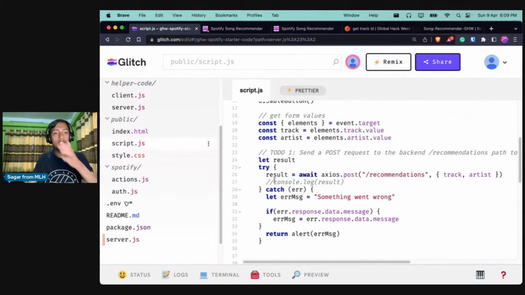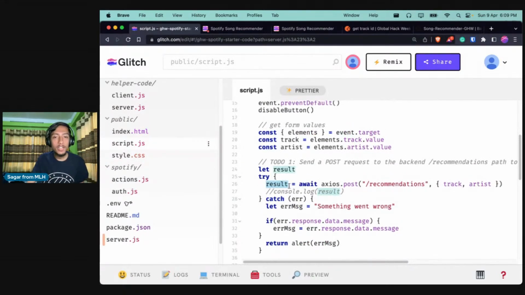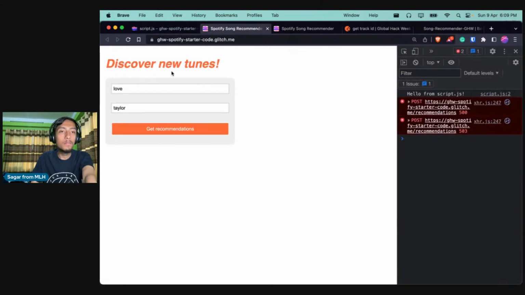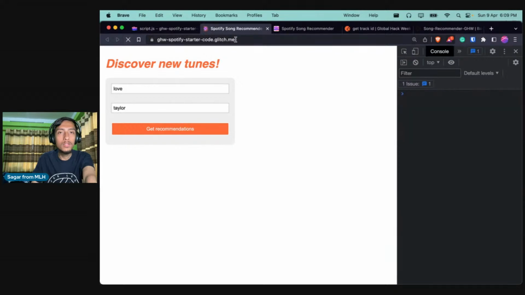So if I go to the front end script.js, I get the result in the result variable, right? So I can console.log this result to see how it looks. So I can Control-S to save, and now if I try to click the get recommendations button, I should be getting an object over here. Just a second. Awesome.